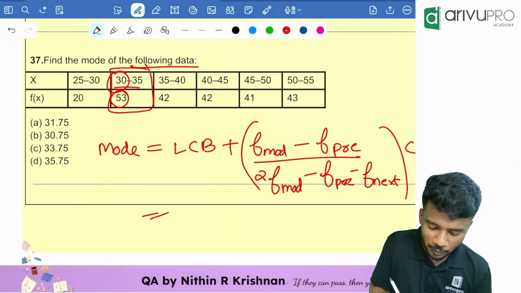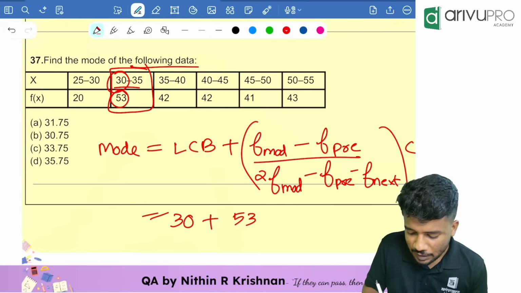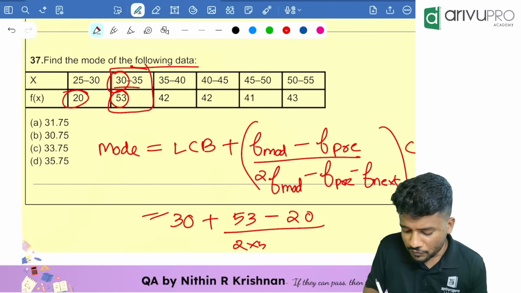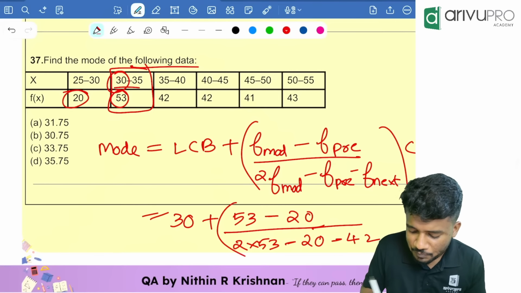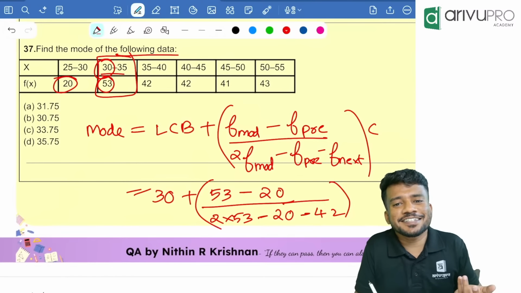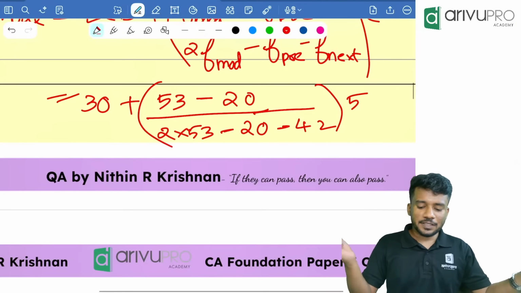So lower class boundary is how much? 30 plus frequency of the model class 53 minus frequency of the previous class 20, divided by 2 into 53 minus frequency of the previous class, that is 20, minus frequency of the next class 42, into class length. Class length is how much? 35 minus 30, which is equal to 5. Now take your calculator, please do it for me.